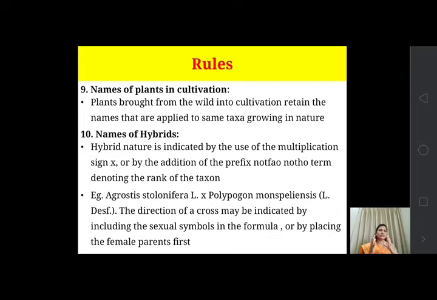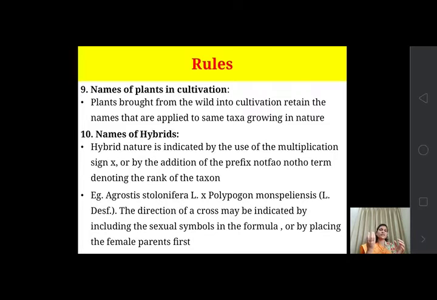Okay, so the use of this multiplication sign, or the addition of the prefix notho, a term denoting the rank of the taxon. When you do not apply the cross or the x sign, then you have to add the prefix notho. Example: Agrostis stolonifera x Polypogon monspeliensis. The direction of a cross may be indicated by including the sexual symbols in the formula.